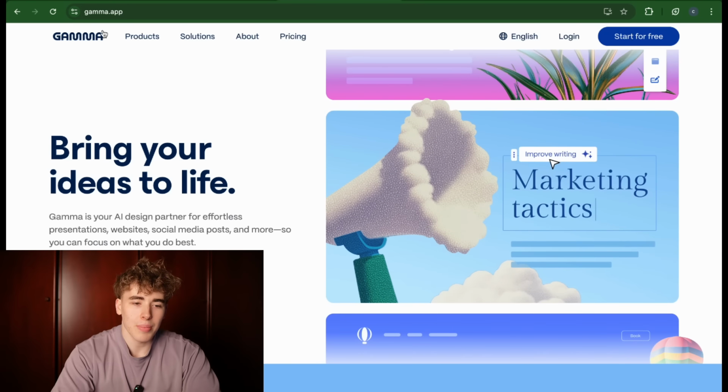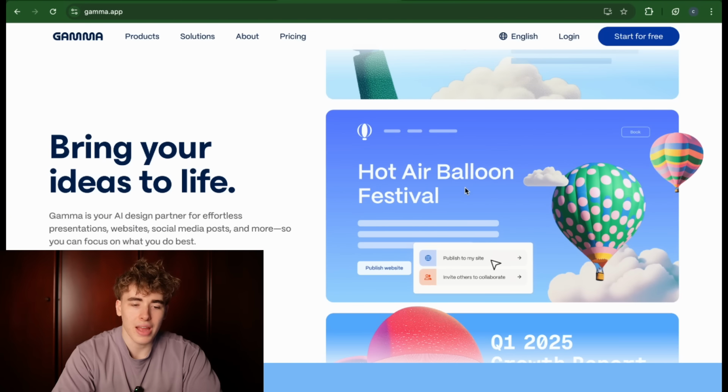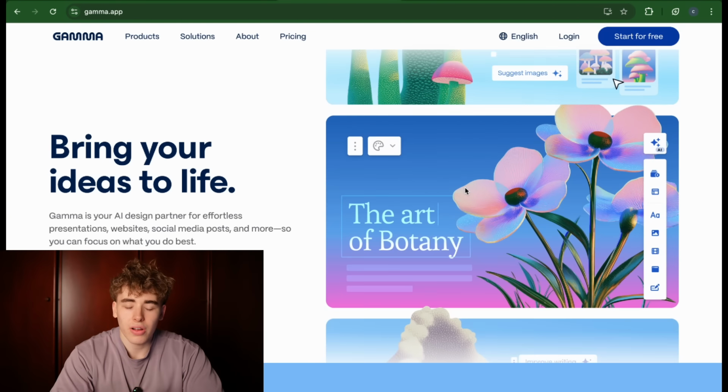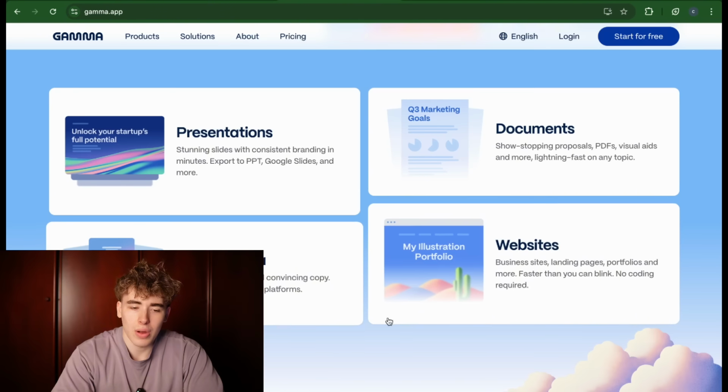Now you probably know about Shopify dropshipping, and one of the most important things with dropshipping is, of course, you have your product and your marketing, but it is your store and website. This tool, gamma.app, is a tool I've used to basically create all of my website designs, and you can even do some AI image design, so you could do product photos with this, which I've been doing. You can design your website. You can also use it for a lot of other stuff like presentations, but that's not really what we are going to use it for. We are going to use it for making a website right here.